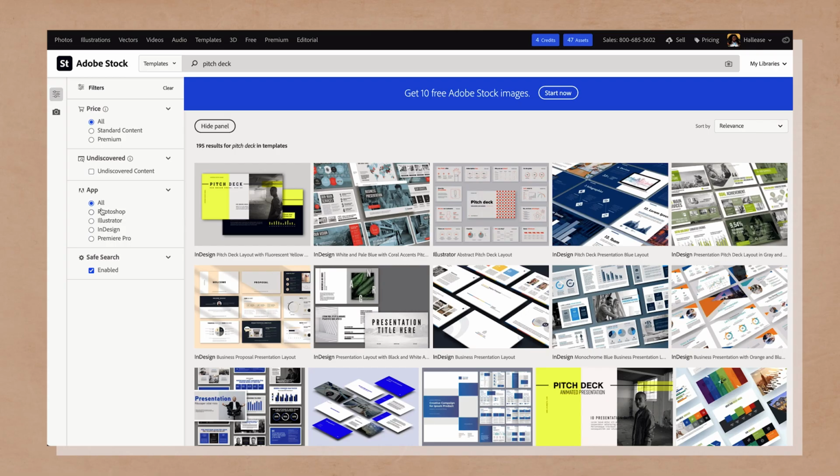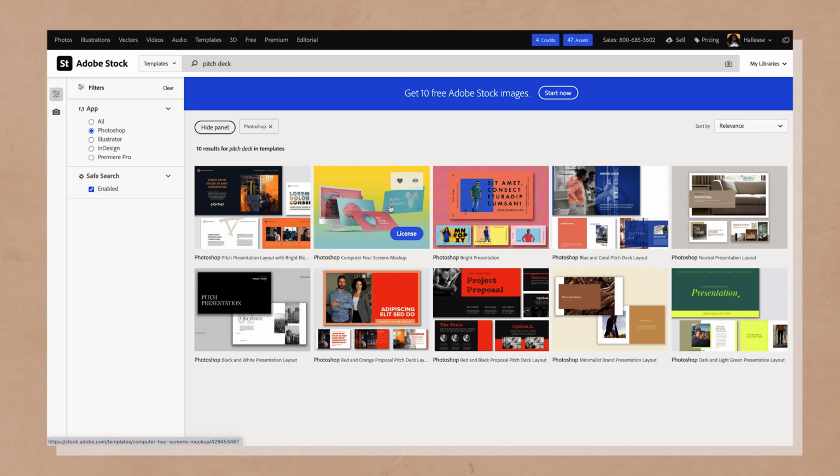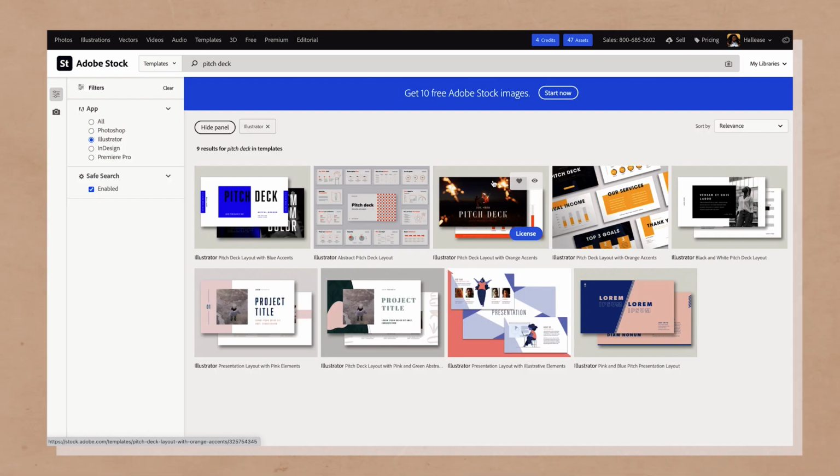Again, these are both InDesign templates. So if you're not familiar with using InDesign, don't worry about that. You can also find Photoshop templates, okay? And Illustrator templates as well. And you'll see those parameters in Adobe Stock.